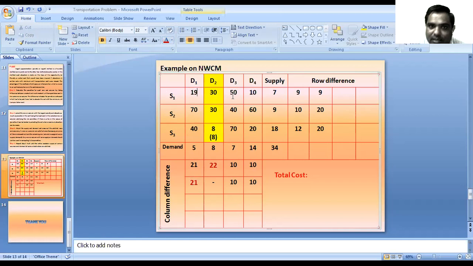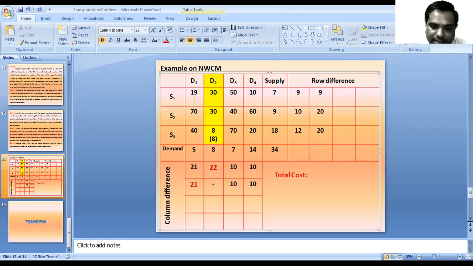Supply is more than the demand, so here we can allocate all 5 units for the D1 column, because the demand of D1 is 5 units. We allocate all 5 units in S1 D1. Here the demand of D1 column is fulfilled, so we cross out or line out the D1.